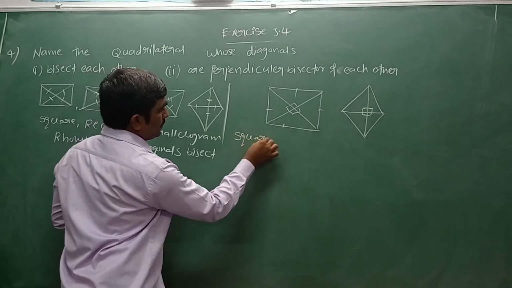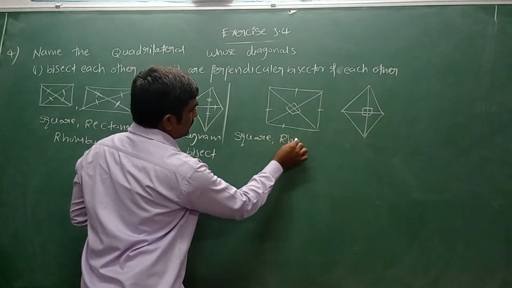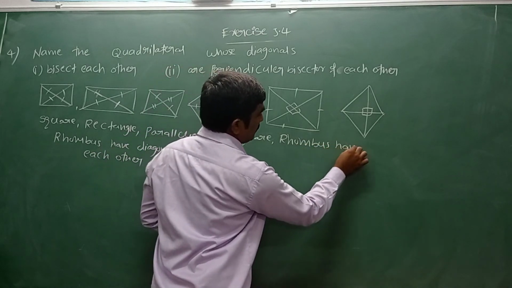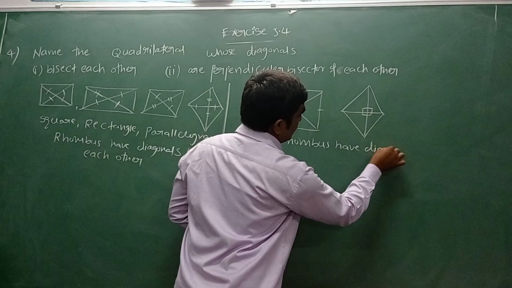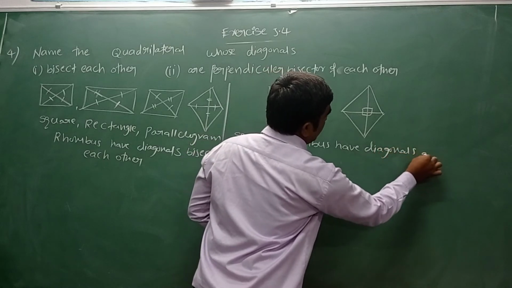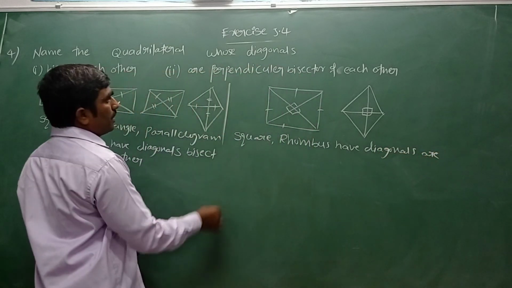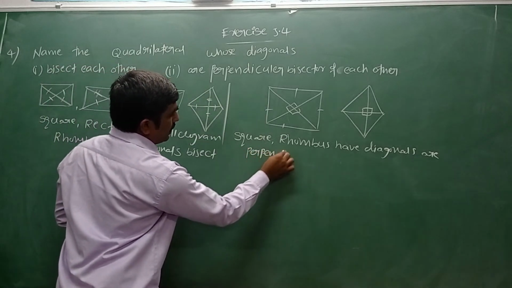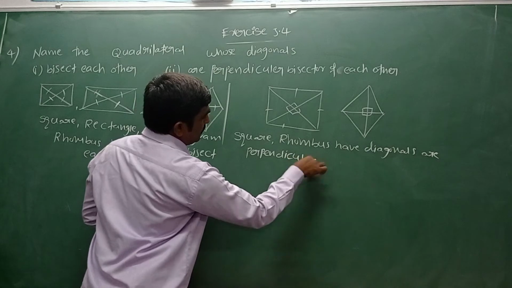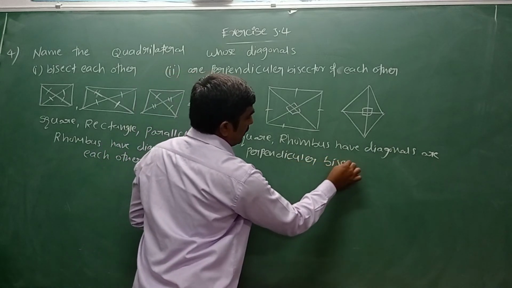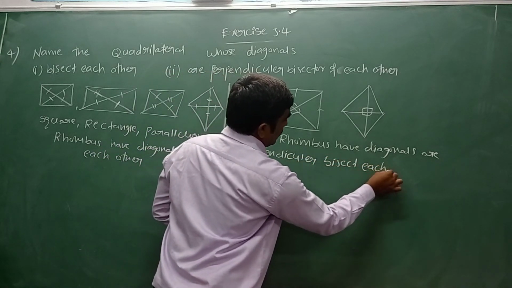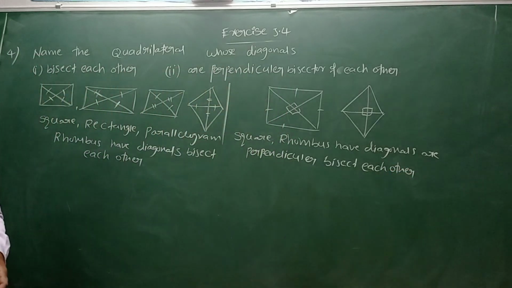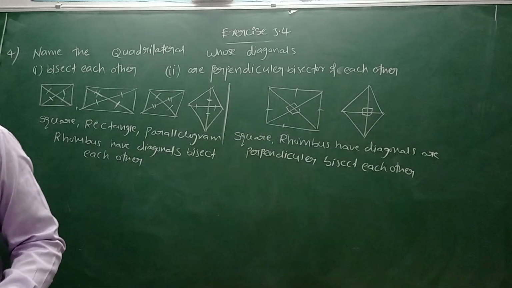Square and rhombus have diagonals that perpendicularly bisect each other. See, this completely depends on properties of types of quadrilaterals. Hope you understood.